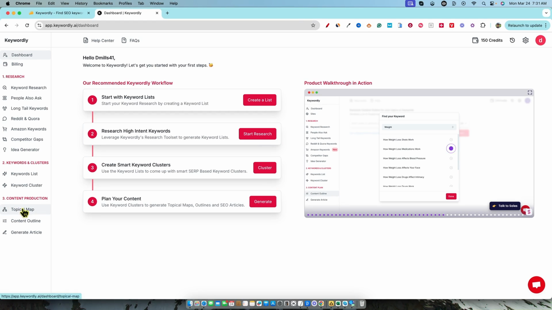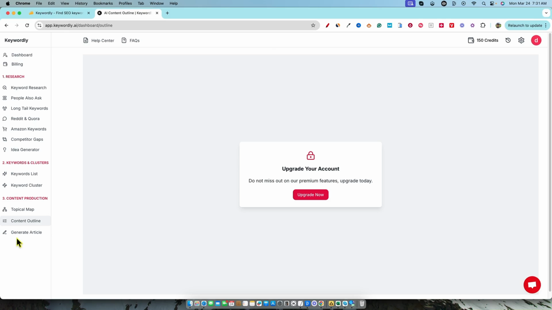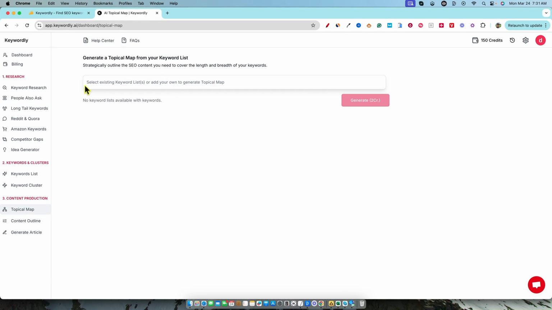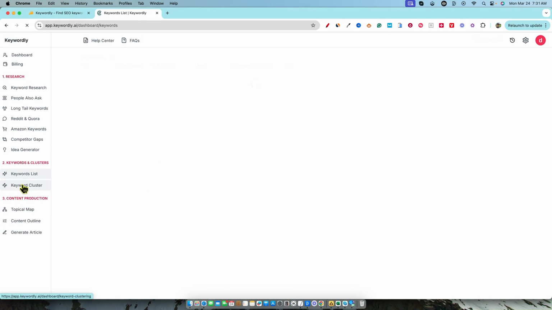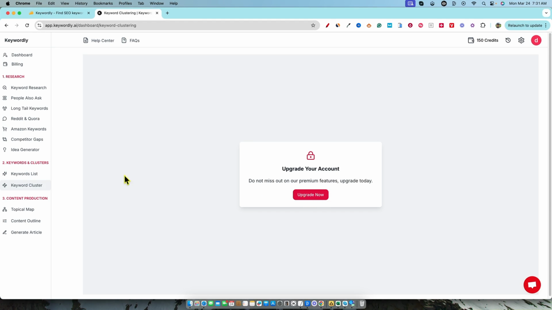So when I click on some of these, like a content outline, it's going to say upgrade my account, right? Generate article, upgrade account, right? Topical map, we actually can do a topical map, which we'll come back and take a look at. That's cool. Keywords list, we have access to that. Keyword cluster, we won't have access to, as you've got to upgrade your account for that as well. But for the most part, we're going to spend all of our time right up here in research.